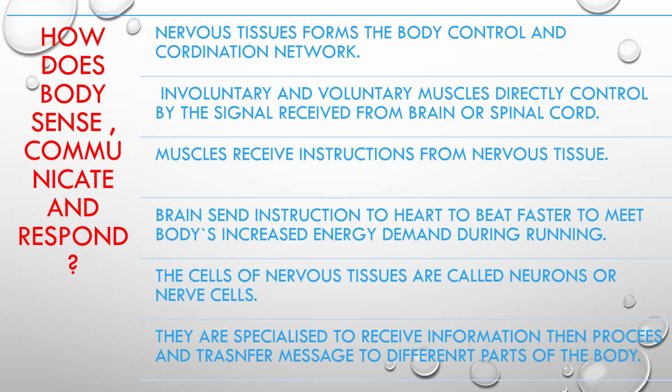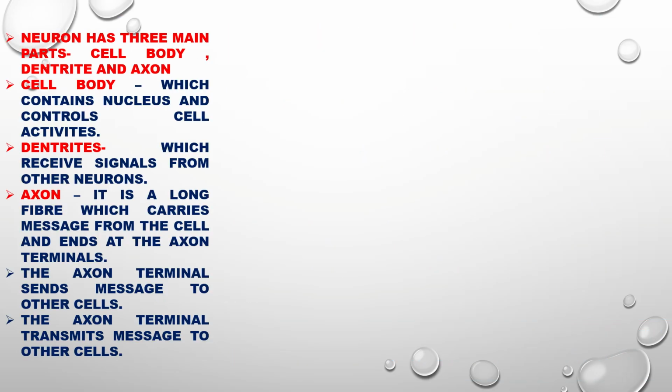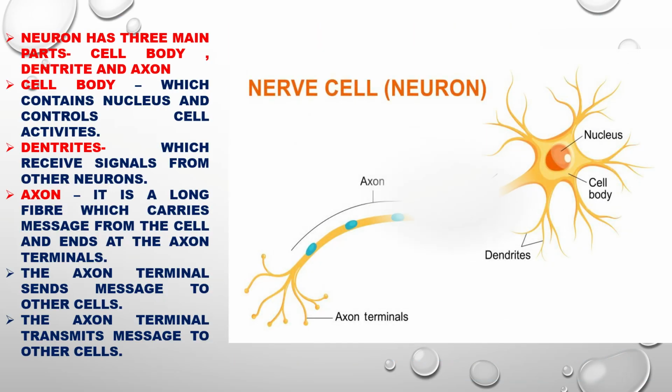The cells of nervous tissue are called neurons or nerve cells. They are specialized to receive information, then process and transfer messages to different parts of the body. As you are seeing in the figure, a neuron has three main parts: cell body, dendrite, and axon.